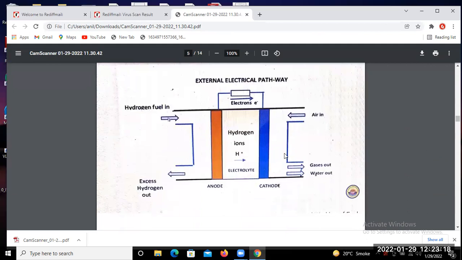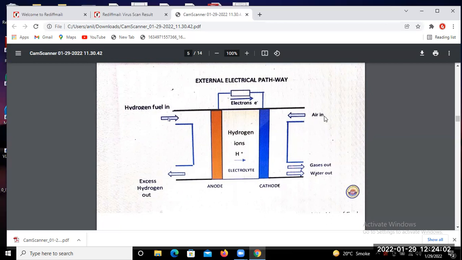So this is the schematic diagram of what we explained in the previous slide. That means the positive electrode or oxidant, and the negative electrode, that means the fuel. And this one is your load. Okay, so electrons start to flow from this point to this point, and this is your cathode and this is your anode. Okay, so current will flow in the opposite direction to the flow of electrons. So you will find the path of the current from this cathode to this anode.